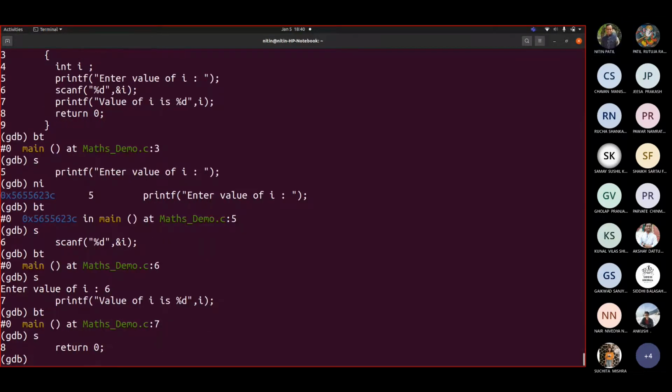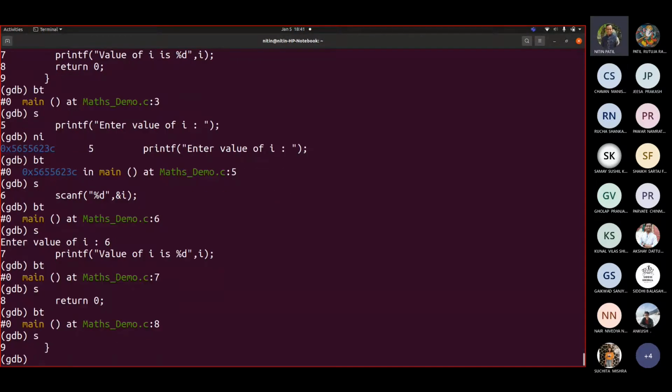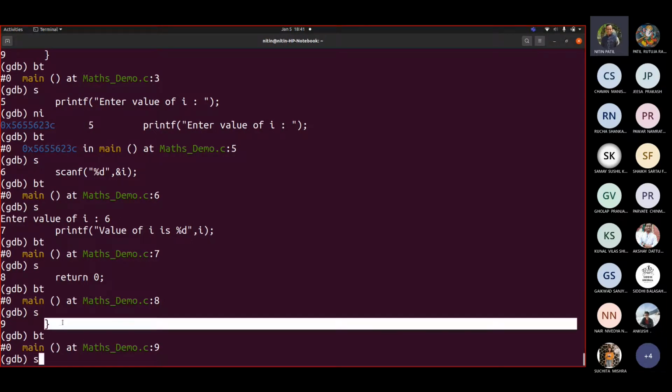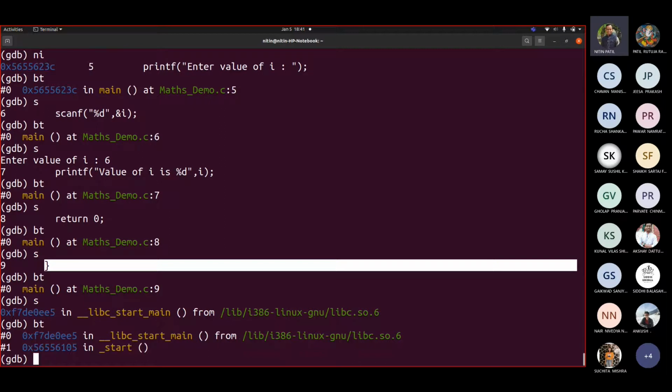Step, bt, one stack. Step, bt, one stack. Now our program execution stops here, correct? At this bracket. So if I write step, now let us see this bt. How many stacks are there now? How many stacks are shown?